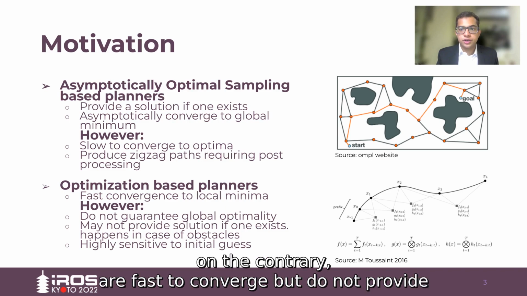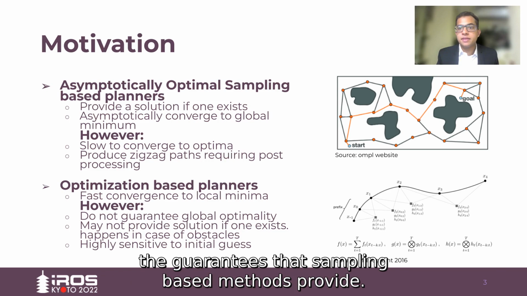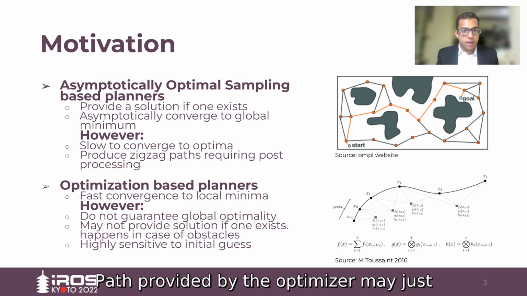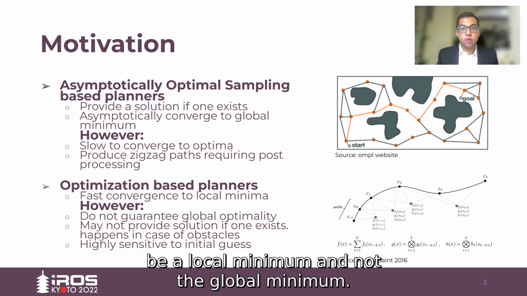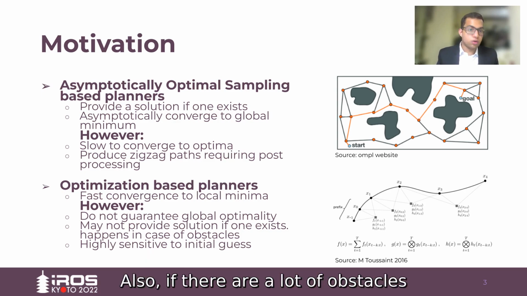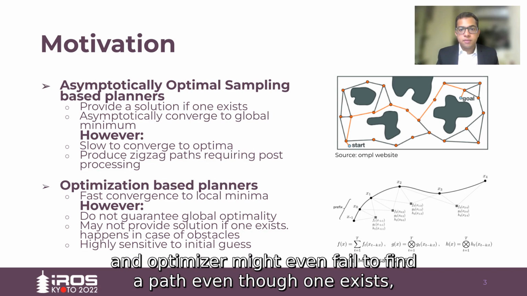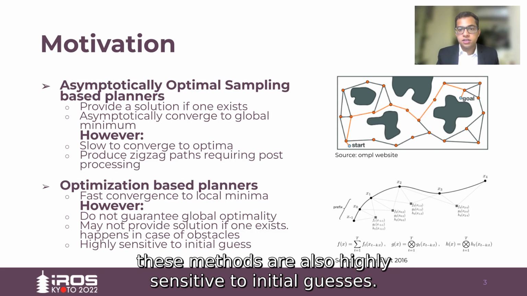Optimization-based methods, on the contrary, are fast to converge but do not provide the guarantees that sampling-based methods provide. Paths provided by the optimizer may just be a local minimum and not the global minimum. Also, if there are a lot of obstacles, an optimizer might even fail to find a path even though one exists. These methods are also highly sensitive to initial guesses.